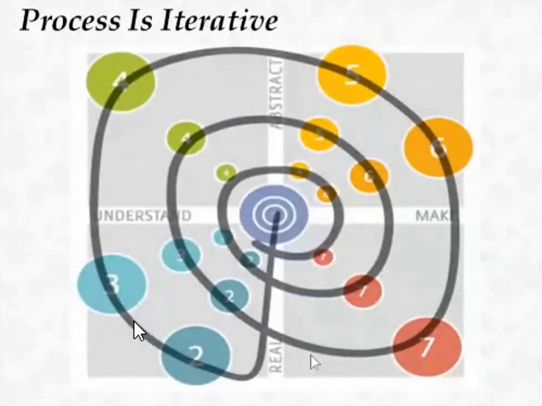Along with being non-linear, the design innovation process is also iterative. To complete a particular task or a particular solution, it is not that you move from 1 to 7 and your job is done.